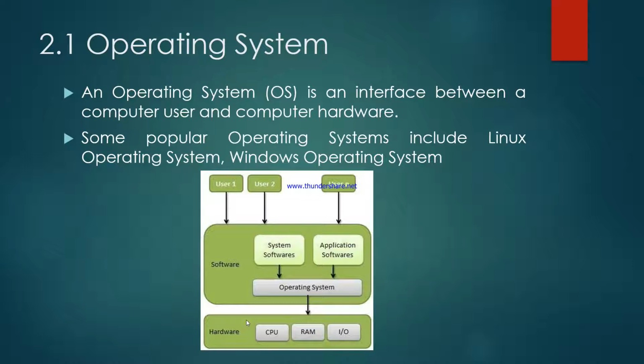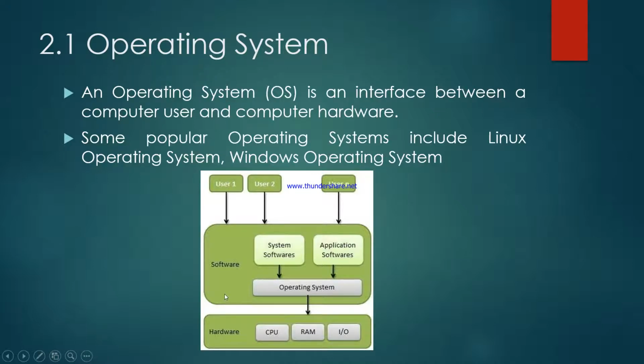As we know, an operating system is an interface between a computer user and computer hardware. An operating system is a construct that allows user application programs to interact with the system hardware. The operating system by itself does not provide any function, but it provides an atmosphere in which different applications and programs can do useful work. The place of an operating system in a computer can be demonstrated using this diagram.